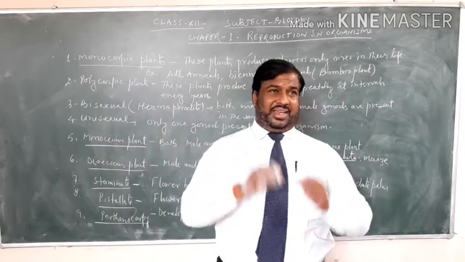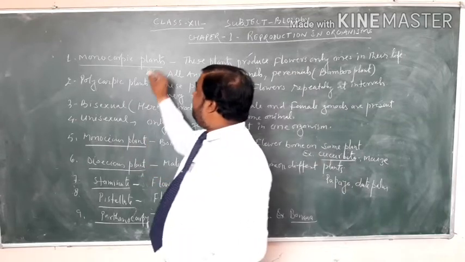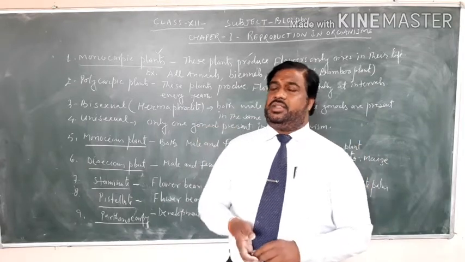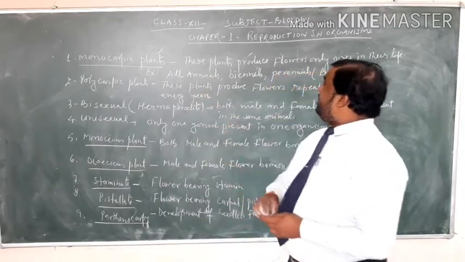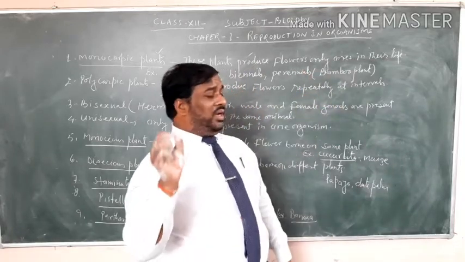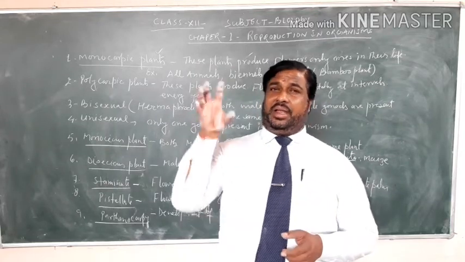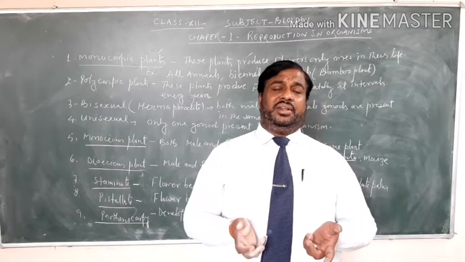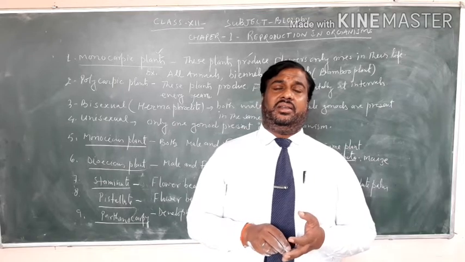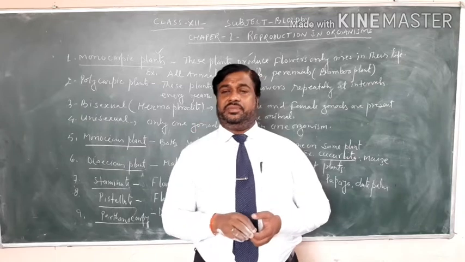A few technical words and their meanings. First of all, we have chosen monocarpic plants. These plants produce flowers only once in their life. It means the plants bear flowers and after that the plants die. In their life, flowers bloom once.